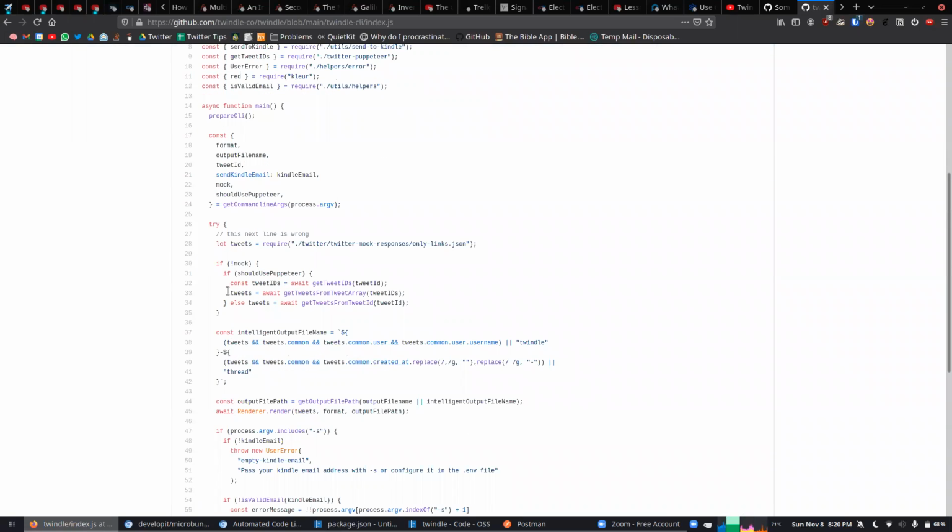So if you use Puppeteer, you can see that the get tweet IDs is from the Puppeteer code, where they basically just scrape it and get the tweet IDs. Then this is where I made that change. So basically, I'm calling this function. Okay. So at the time that you were writing this, Puppeteer did not give the IDs?